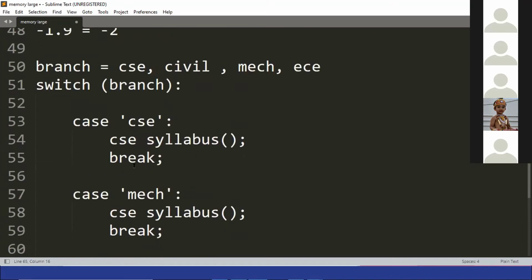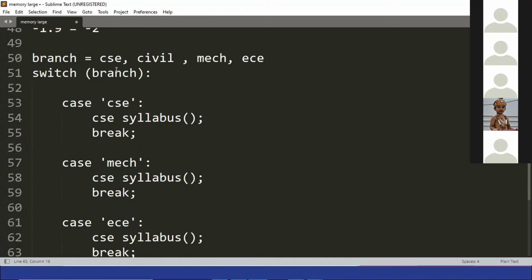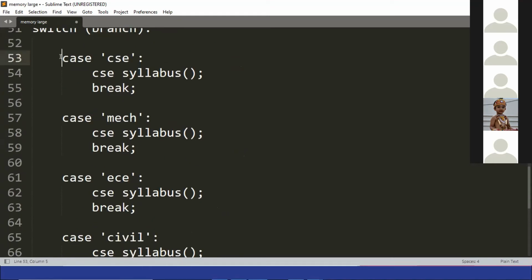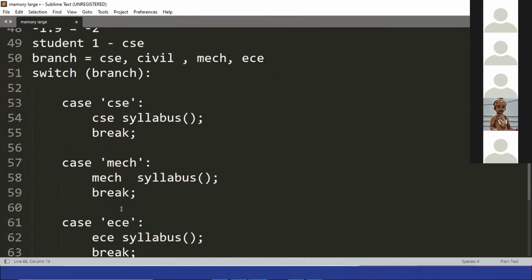Okay. So when in a switch case you want to assign a syllabus, like let's say your teacher wants to assign a syllabus, first it will check that student 1 is from the CSE branch. So it will go into this branch, then check which case it is. So it is this case, right? It will get the syllabus of CSE. Then if it is a mechanical student, it will get the mechanical syllabus. Then it will get the EC syllabus, and this will get the civil syllabus.